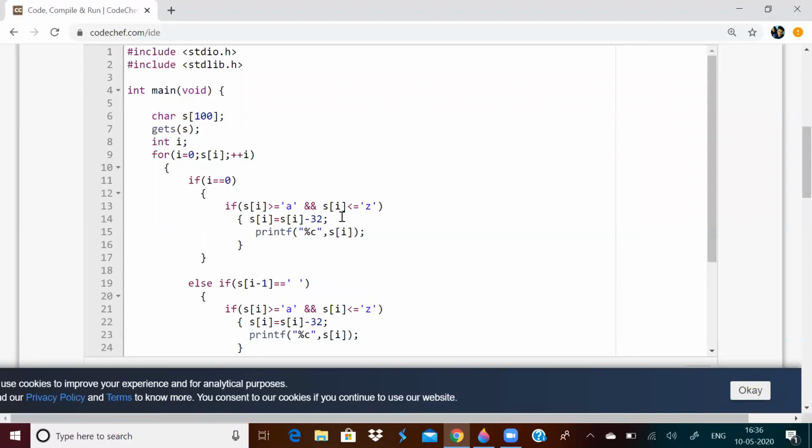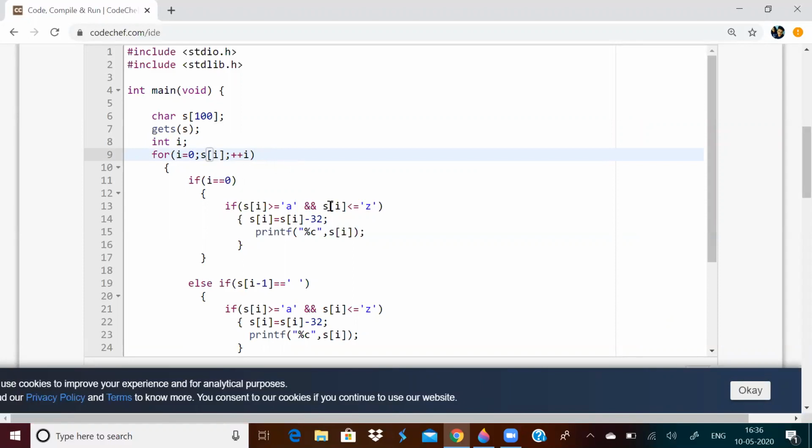So input the sentence and run a loop, and this condition s of i means the same as this. Until I find a null character, that is until the end of the sentence, I shall run the loop. Both mean the same, so you can write both ways.